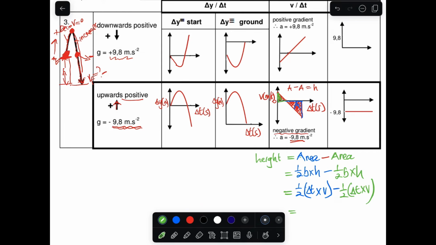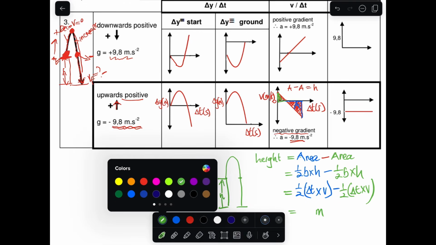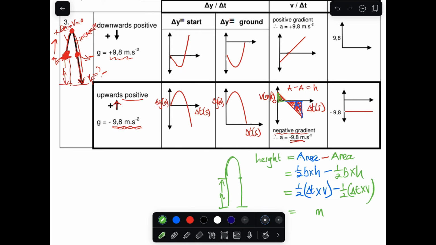So it will tell us the height of the cliff. This answer will be in meters. As the object is projected vertically upwards from the cliff, it goes to the ground and passes the starting point. The small triangle is this part, and the big triangle is this part.